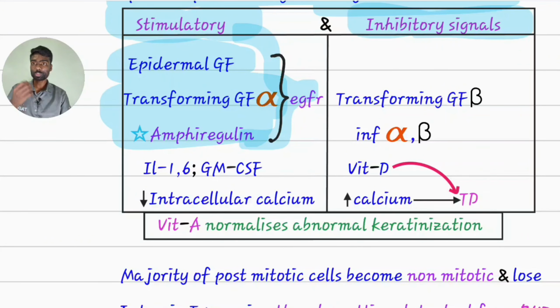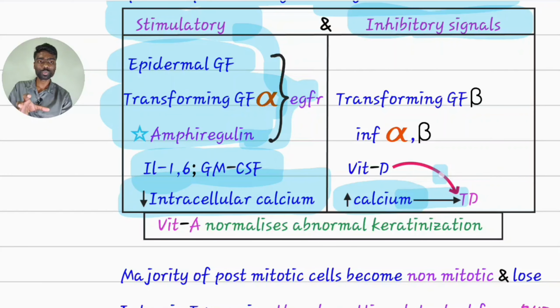Keratinocytes also produce some interleukins like 1, 6, and granulocyte-monocyte colony stimulating factor. They also stimulate epidermopoiesis. Reduced intracellular calcium also stimulates a cell to divide. In contrast, increased intracellular calcium levels will lead a cell to terminal differentiation. As calcium levels increase, the cell will decide to differentiate.